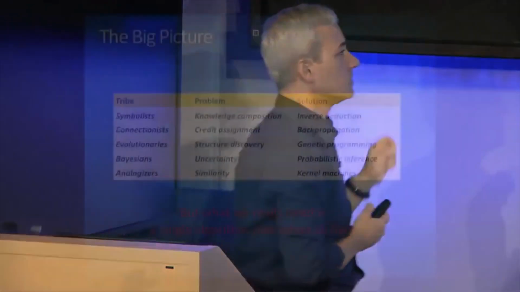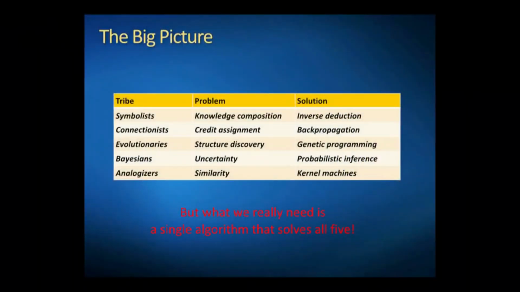But the thing that I want to point out is that precisely because each of these problems is real and important, none of the individual algorithms are enough. What we really need is a single algorithm that solves all 5 problems at the same time. We need a grand unified theory of machine learning, in the same sense that the standard model is a grand unified theory of physics or the central dogma is a grand unified theory of biology.